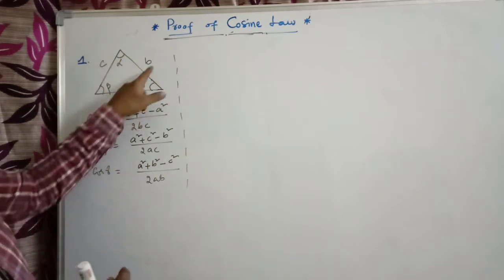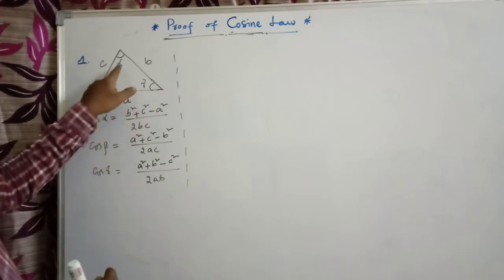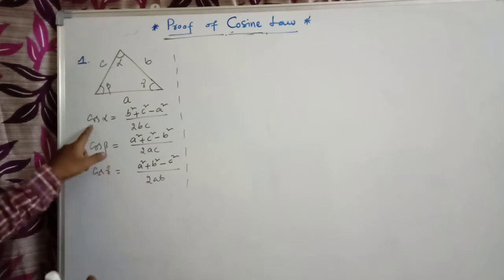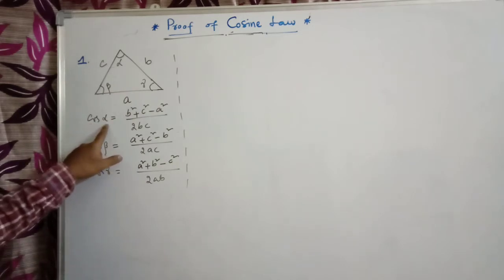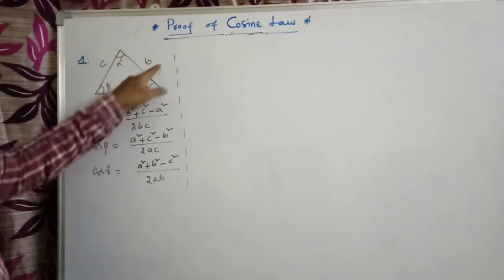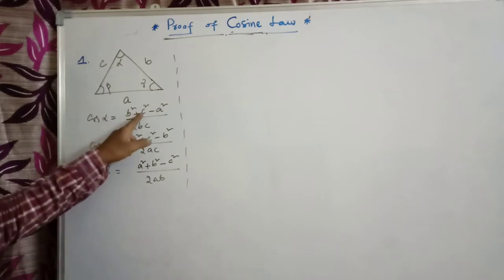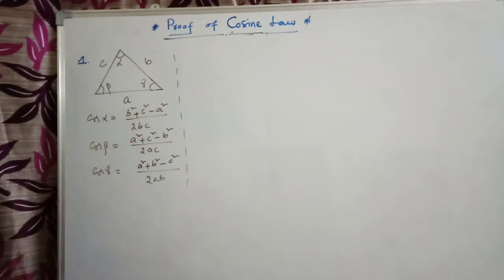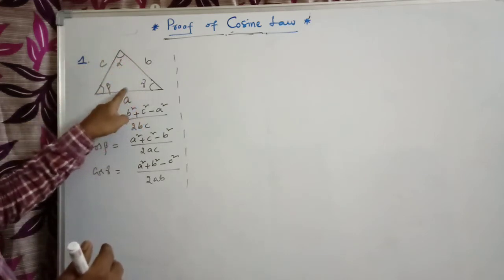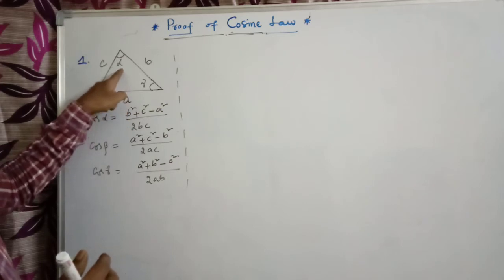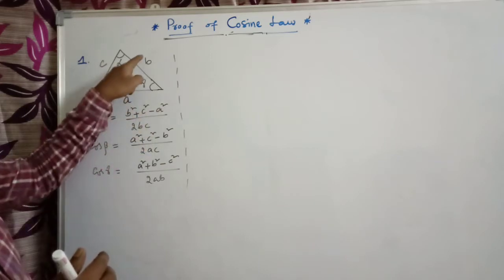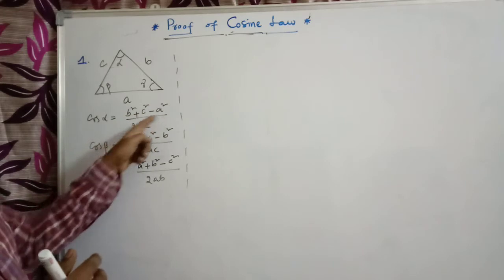Let us consider a, b, c as the sides, and the angles between the sides as alpha, beta and gamma. So there is cos alpha. To find this angle we should know the three sides of the triangle: b square plus c square minus a square by 2bc. How can we write it? These are the adjacent sides, and this is the side which is opposite to the angle alpha, so we have to take minus a square here. And the remaining adjacent sides, that is b square plus c square upon 2 times bc.